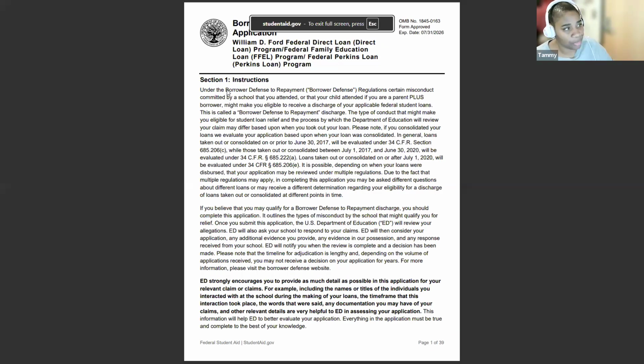And that way they'll tell you under borrower defense and repayment regulations, certain misconduct committed by a school that you attended or that your child attended. So remember, if you're a Parent PLUS borrower, you have to put in your own application, and you just basically use the allegation that your student has that you took out the loans for and utilize that as your story, okay? If you are a Parent PLUS borrower, you might be eligible to receive a discharge of your applicable federal student loans. They tell you this is called a borrower defense to repayment.